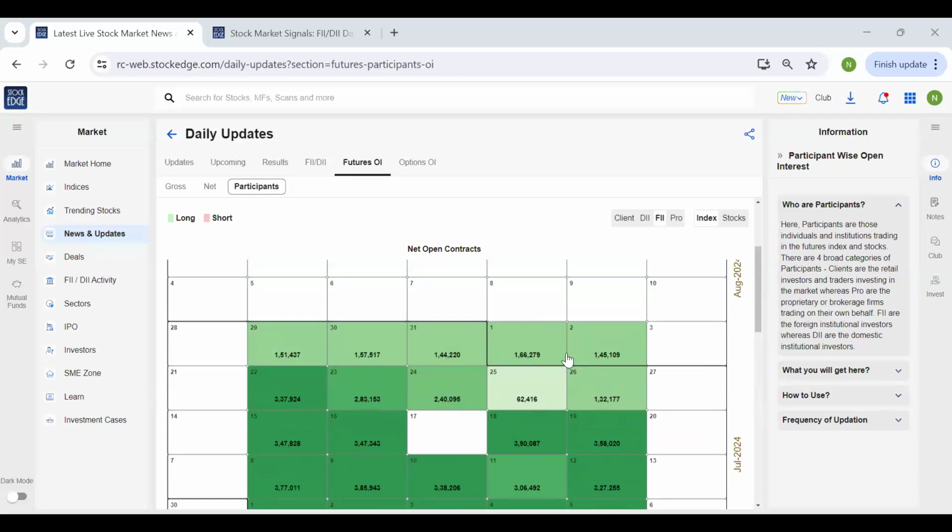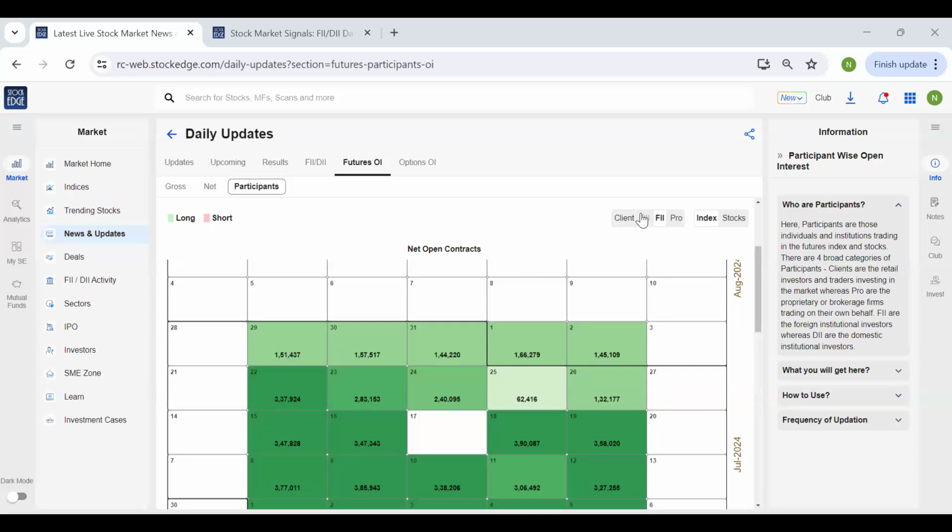After today's movement, we have to see the kind of data that is updated over here. If we see a reduction in the position of the FIIs, if this figure has reduced or maybe if this has turned red, then again, this is a matter of caution, which means that even the FIIs are not positive on the Indian markets. But as of now, based on Friday's movement, even though they are reducing their net longs, what we can assume is that they are positive on the Indian markets. And them being positive on our markets is an indication that it will lend support to the bullish momentum of the market. But with the volatile movement that we had today, we have to see today's data to understand this further.